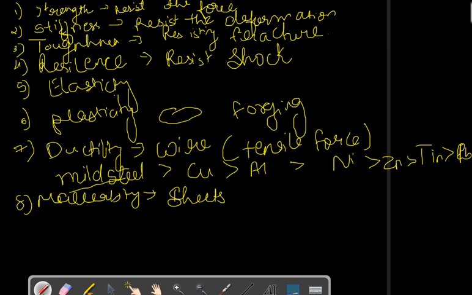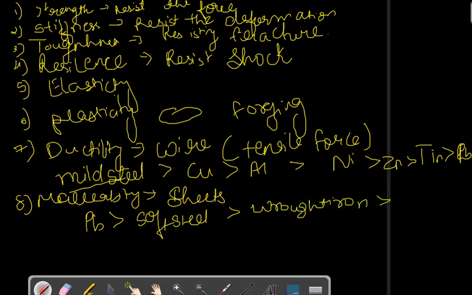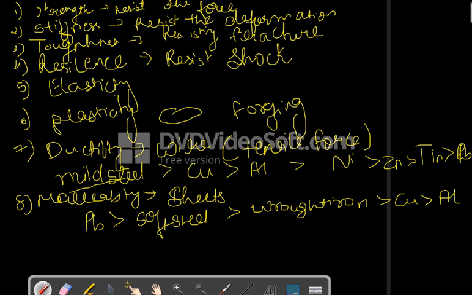The order of malleable materials: lead is maximum malleable, then soft steel, then wrought iron, then copper, then aluminium.